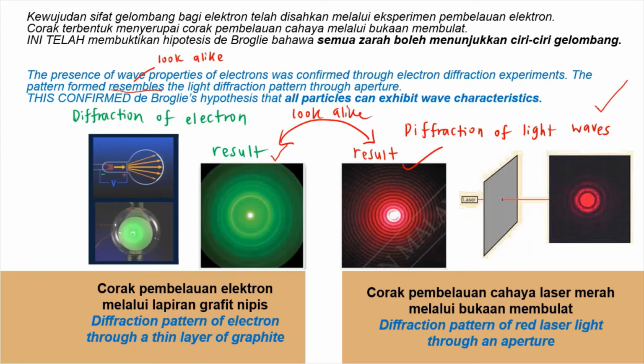Simply because the result of the electron diffraction experiment shows a pattern that looks alike with the diffraction pattern of light wave through an aperture. This confirms the hypothesis of de Broglie is correct, which is that all particles can exhibit wave characteristics.